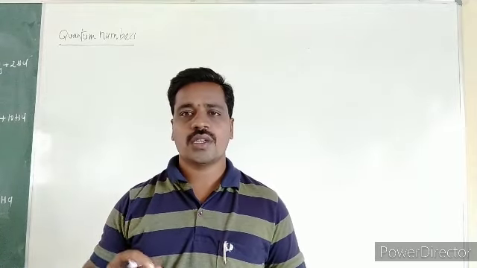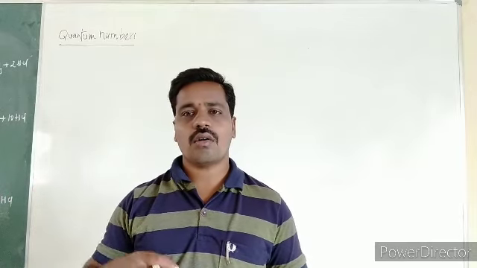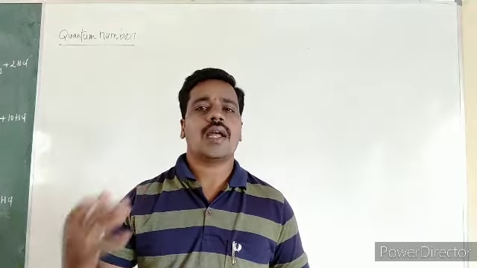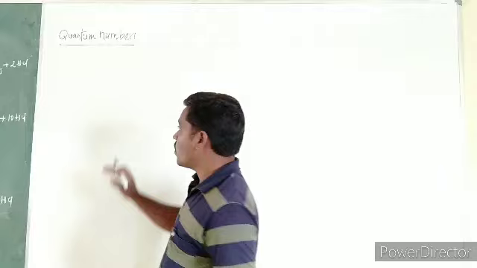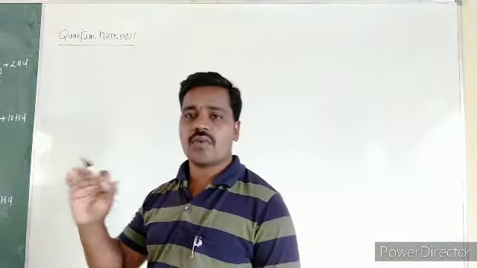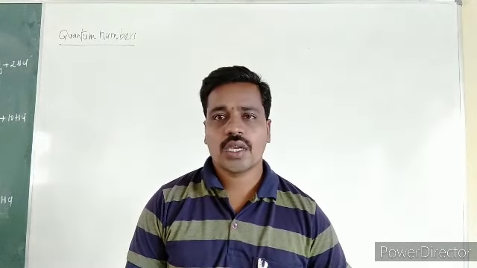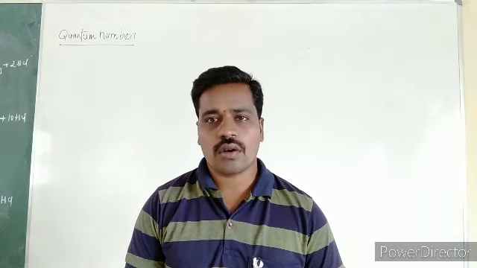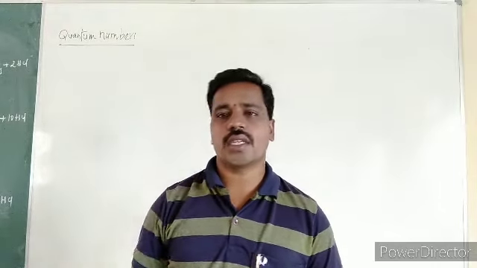If this question is given, you should write the definition: the numbers which give complete information about an electron are called quantum numbers. First of all, you should write that.